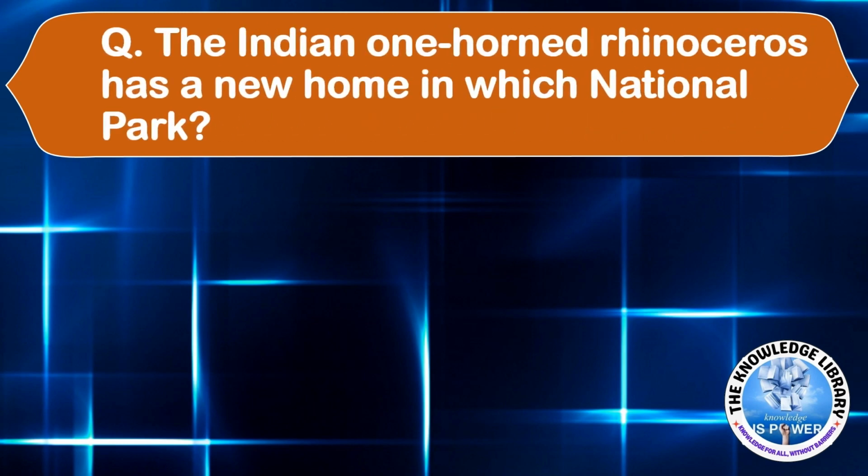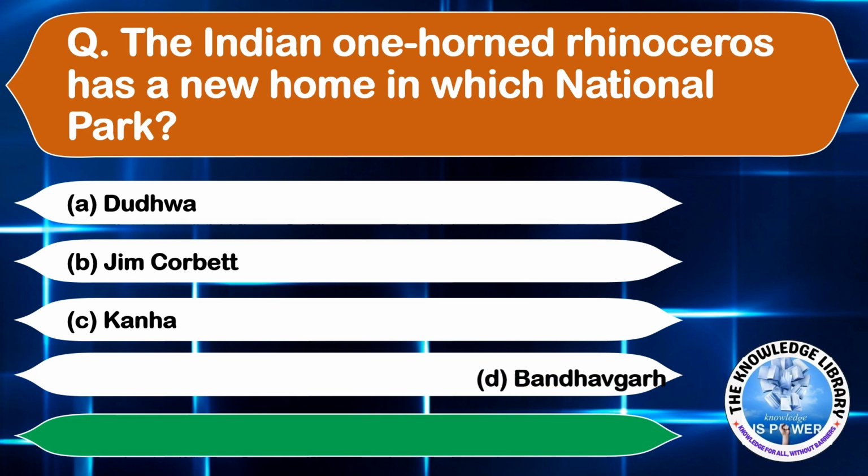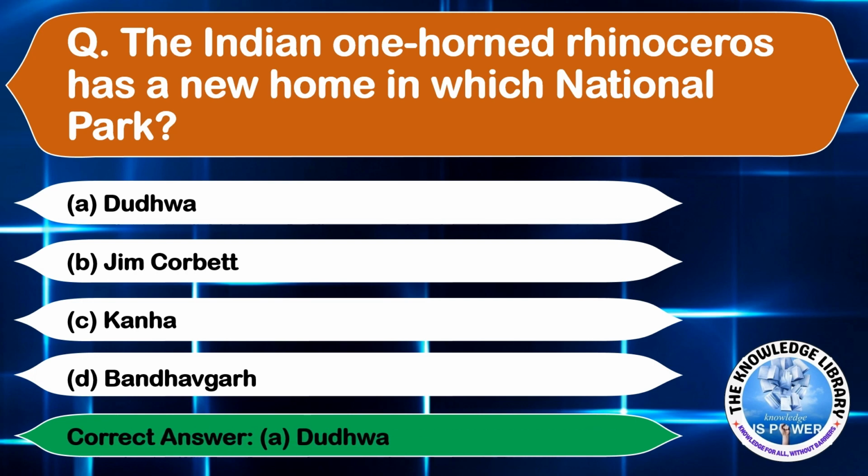The Indian one-horned rhinoceros has a new home in which national park? Option A, Dudhwa. Option B, Jim Corbett. Option C, Kanha. And option D, Bandhavgarh. The correct answer is option A, Dudhwa. Moving on to the next question.